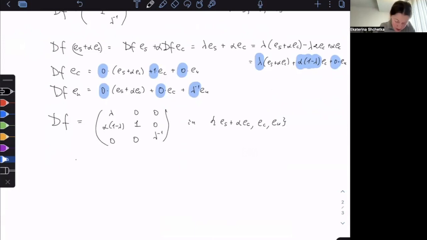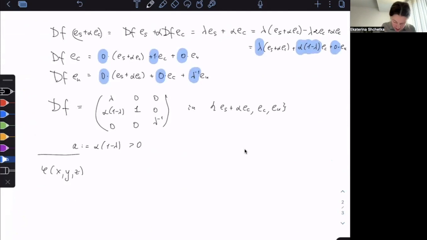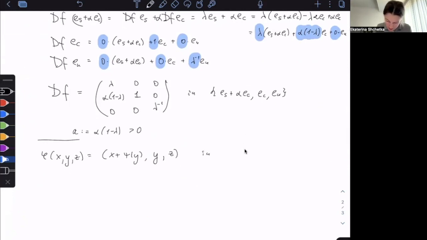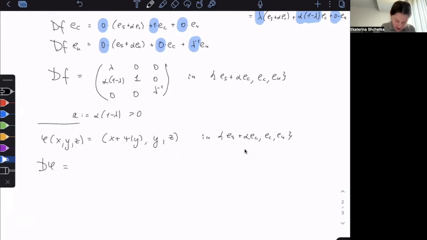I want to introduce a notation, A, which is alpha times 1 minus lambda. So it's clearly bigger than 0, since alpha is bigger than 0 and lambda is smaller than 1. Now phi is given by x plus psi of y, y, z in this basis, ES plus alpha EC, EC, EU. So this is my phi1, phi2, phi3.